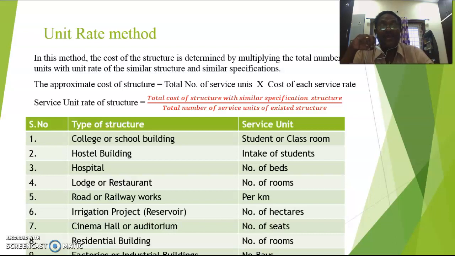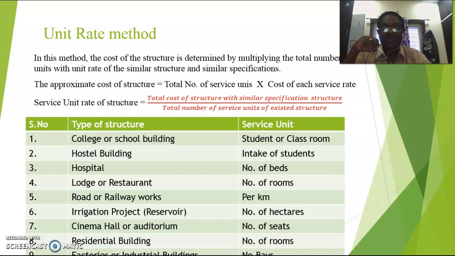That means every year, how many students are taken in as admission. So when the number of students is increasing, the number of classrooms is also increasing. So the service unit is a student or classrooms. Sometimes you take the classroom as the service unit, or the student intake as the service unit.